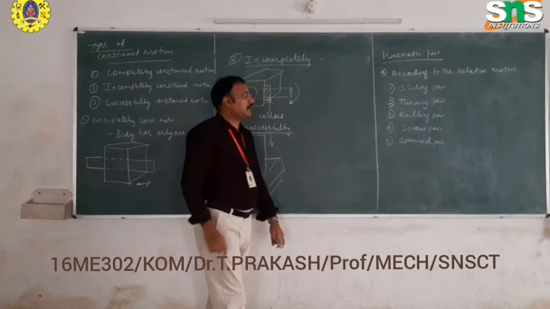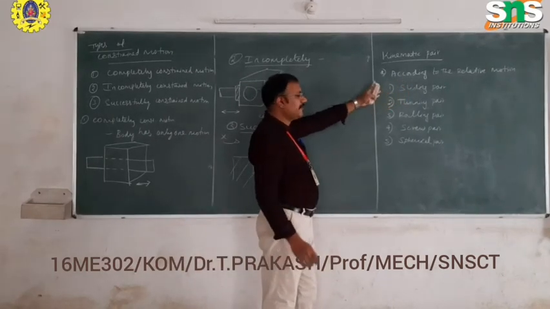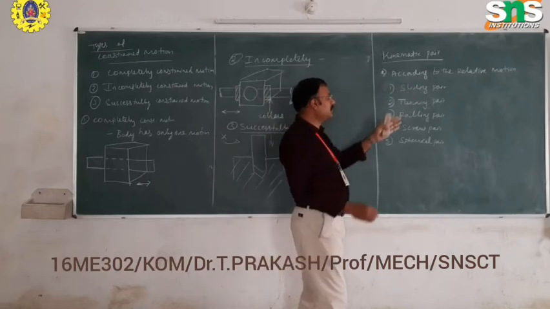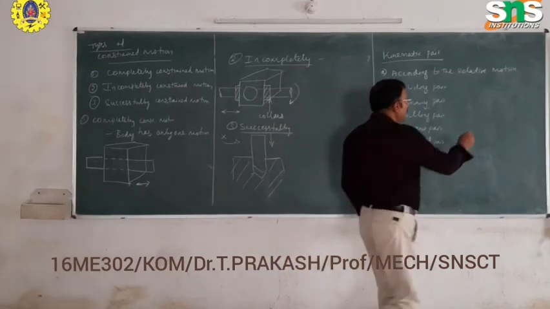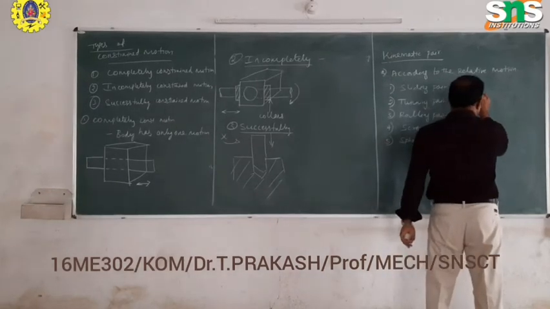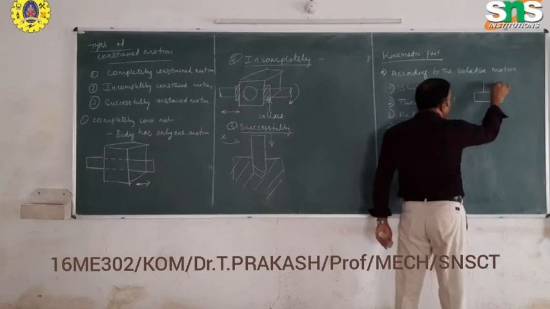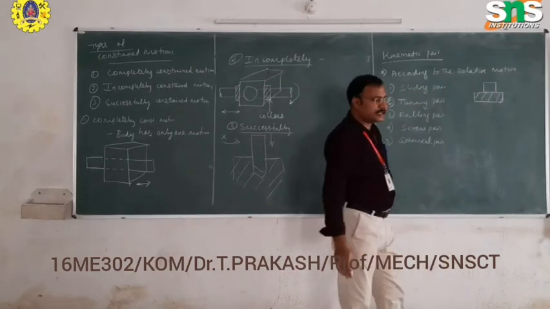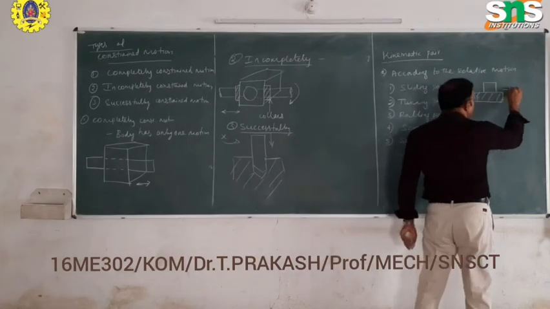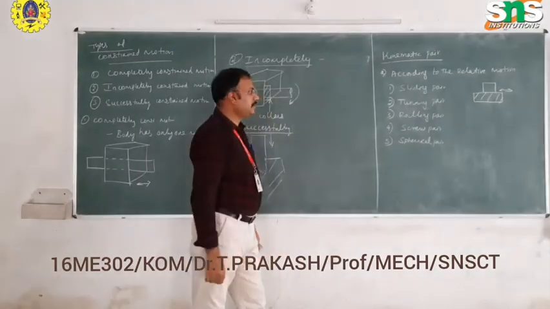In sliding pair, what is the meaning of a pair? We already defined the pair. There will be relative motion between the bodies. That combination of linkages is called a pair. In a sliding pair, only sliding motion takes place. There will be only sliding motion of the two linkages. It's called a sliding pair.